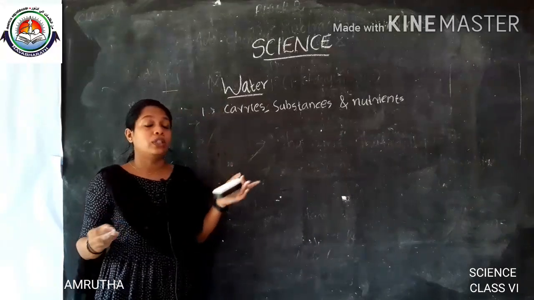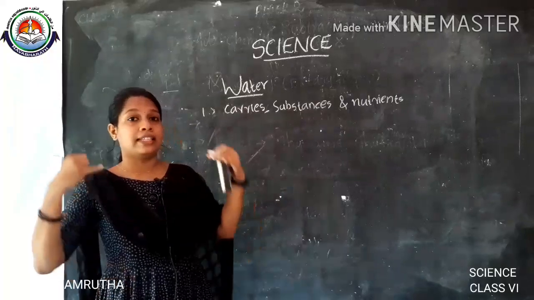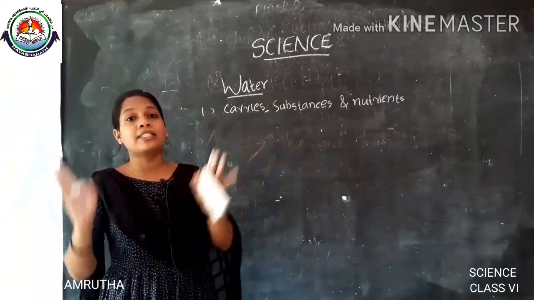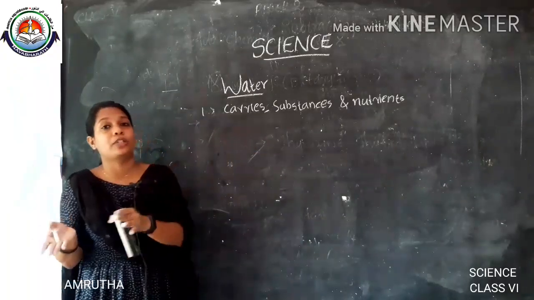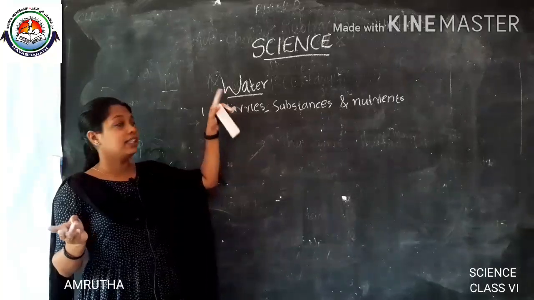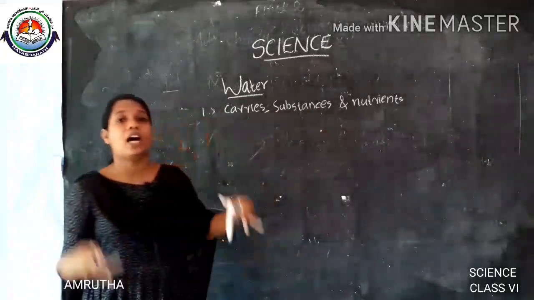As you all know, blood is the most important thing circulating through our body. 90% of blood is constituted by water. So through water it carries the substances and nutrients inside our body.